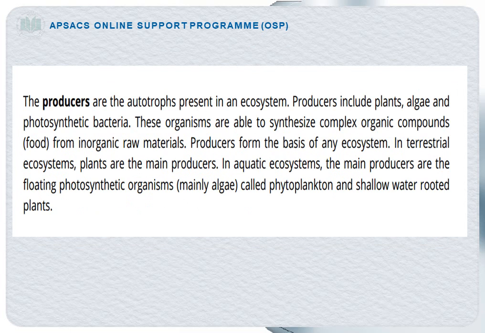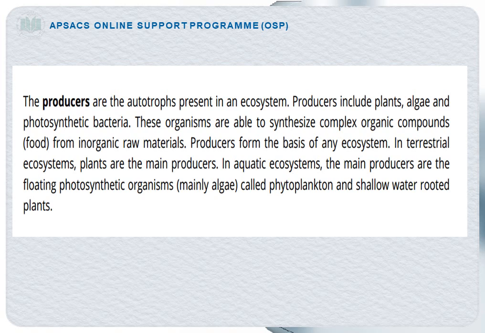Now, coming towards the first biotic component, that is producer. So the producers form the base of the ecosystem. They are also known as autotrophs, which means they can prepare their own food. For example, plants, algae, and photosynthetic bacteria. It means that the producers are independent, they can prepare their own food, and all the animals or all the consumers are totally dependent upon the producers for the food.